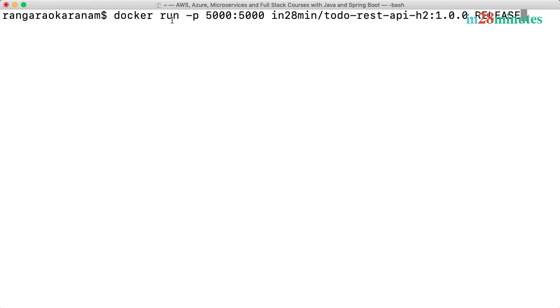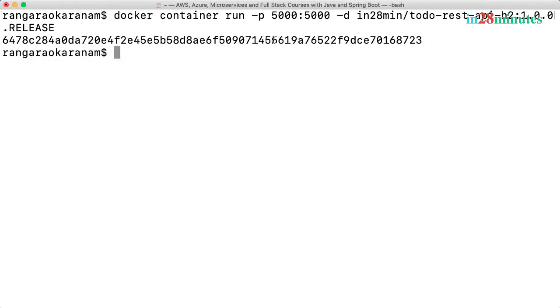Earlier, we created a container by using docker run -p 5000:5000 and the repository name followed by the tag. The interesting thing is the fact that this is actually a shortcut for a command actually called docker container run. So typically what you would be using is docker run, but the thing you need to understand is that what you are running is a container. So we are creating a container from this specific image. You would see that this launches a Docker container. I'll use -d to launch it in detached mode. So you'd get the ID of the container.